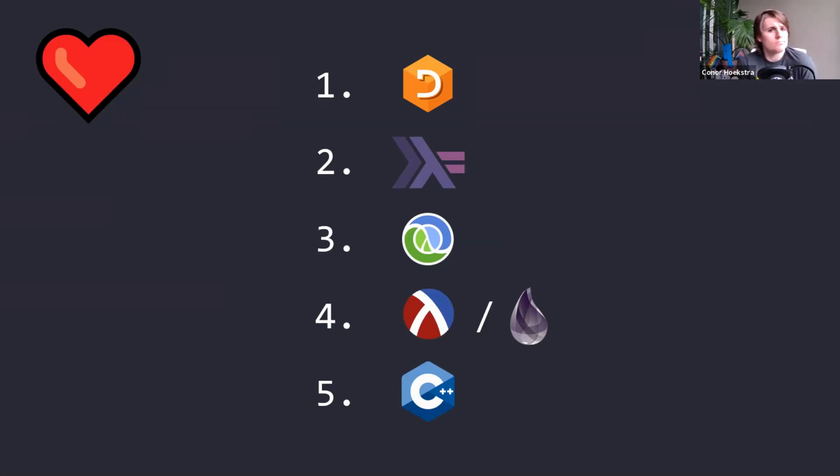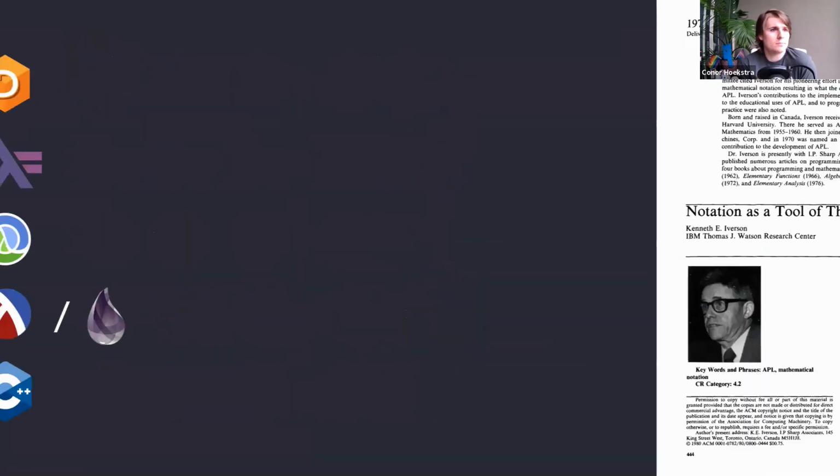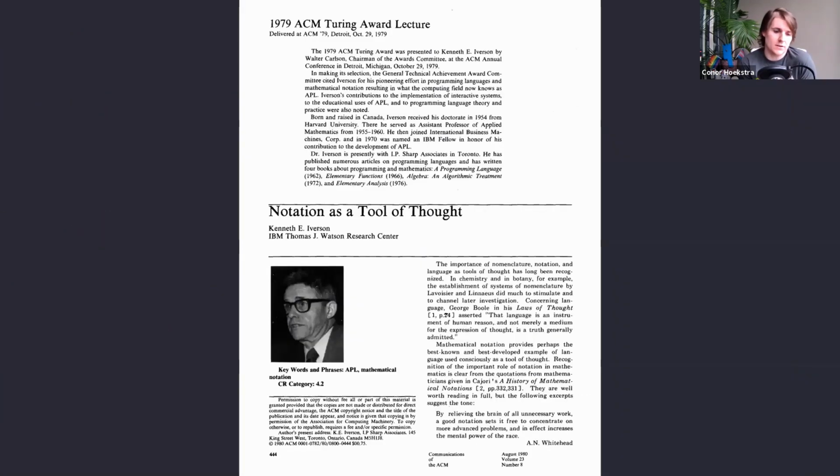I'm going to start by talking about the title of my talk, which is Algorithms as a Tool of Thought. For the APL experts that are watching, you will all know that Ken Iverson, the creator of the language, won a Turing Award in 1979. His Turing Award lecture was entitled Notation as a Tool of Thought. That's a phrase that you'll hear commonly. I think you've heard it a few times today already from Rich and others.